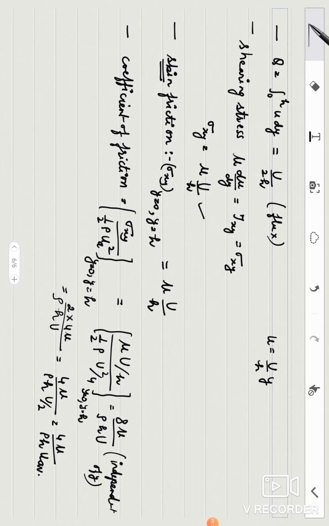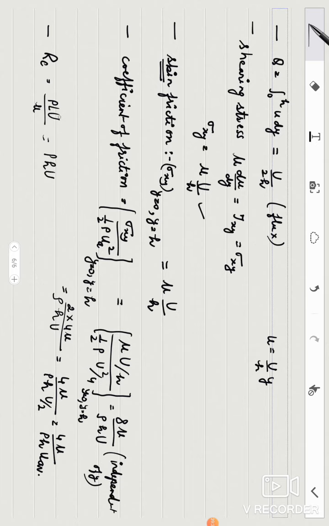Likewise, you may be asked Reynolds number. What is the Reynolds number? Reynolds number is rho L u upon mu. In this case, this will become rho. L means linear dimension, which is h. U means what is your velocity profile. Velocity profile is u.